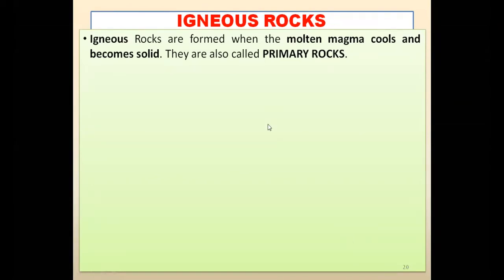Because of this huge temperature beneath the earth, whatever materials and minerals are there, they are turning into liquid. They are melting. Those liquid materials melting inside the earth are known as magma.